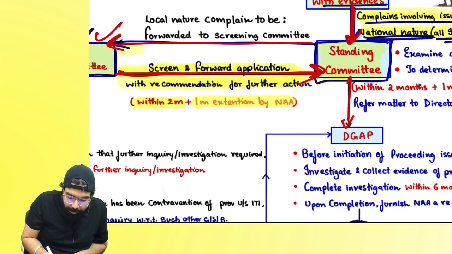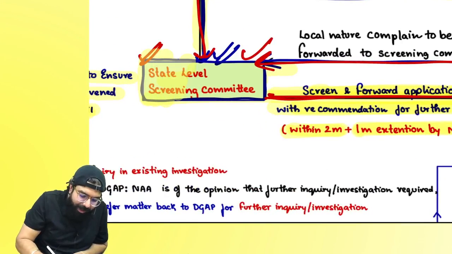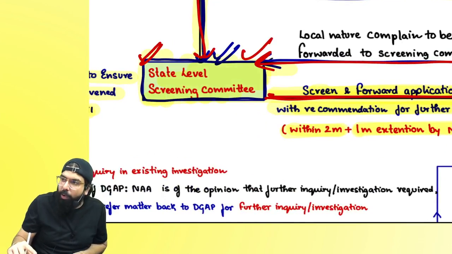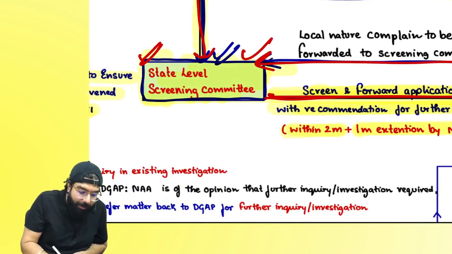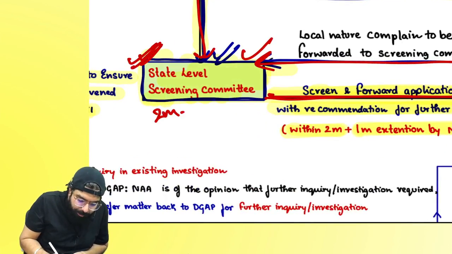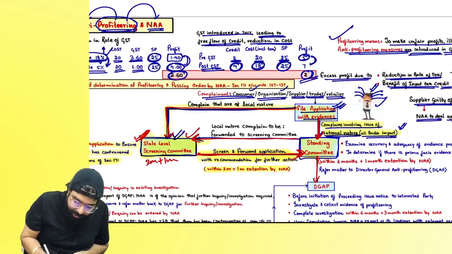Within 2 months, plus 1 month extension can be given. Means the state level screening committee, within how much time do they have to do it? Screening should be done within how much? 2 months, plus 1 month extension can be given.